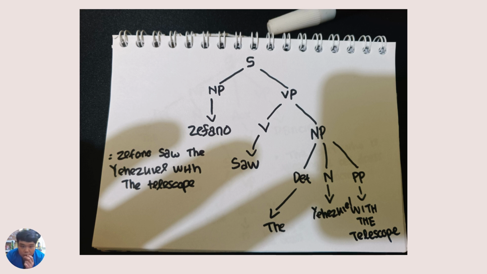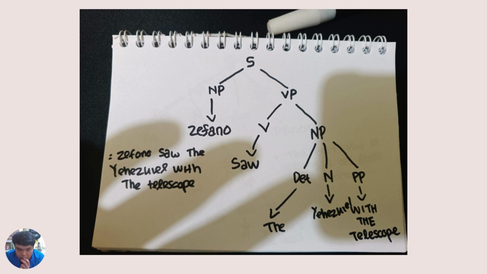Next, Zefano saw the Yehezkel with the telescope. Okay, we're going to go down from the subject into noun phrase and verb phrase, and in the noun phrase there's only one section, which is Zefano as the noun phrase. In the verb phrase we're going to go down into verb, which is the word saw, and then we go down again into the noun phrase. From the verb phrase we're going to go down into three parts. The first is determiner, noun, and prepositional phrase. The determiner is the word the, the noun is the word Yehezkel, and the prepositional phrase is with the telescope.